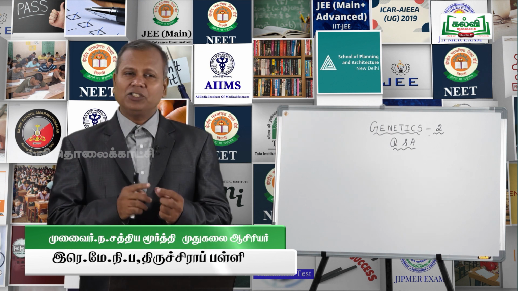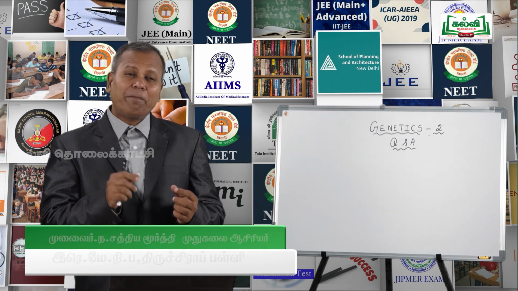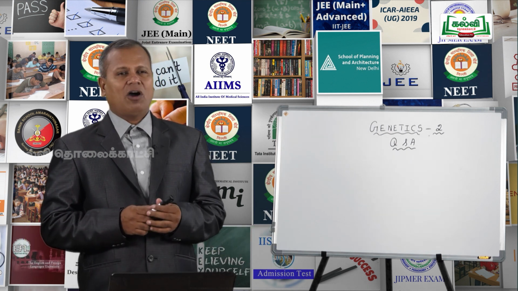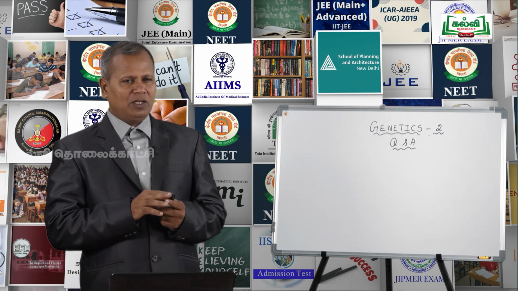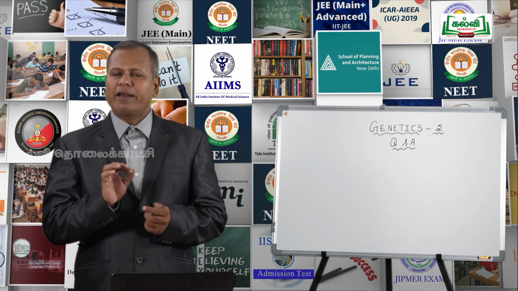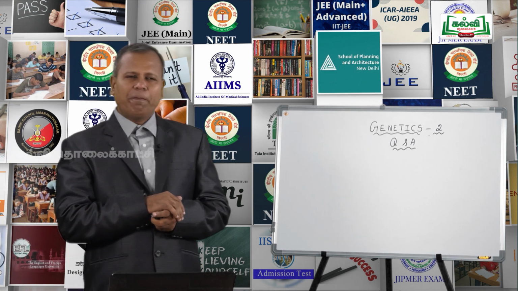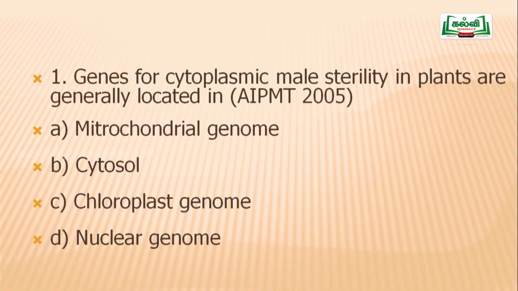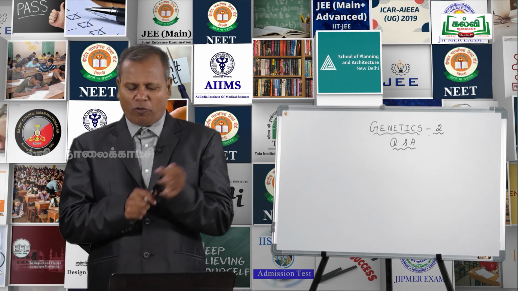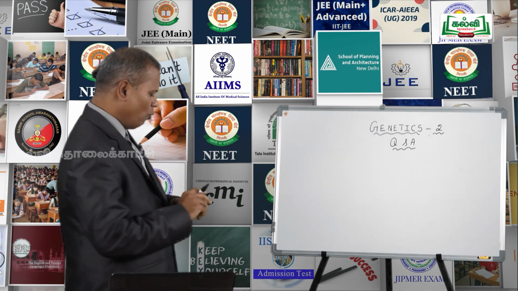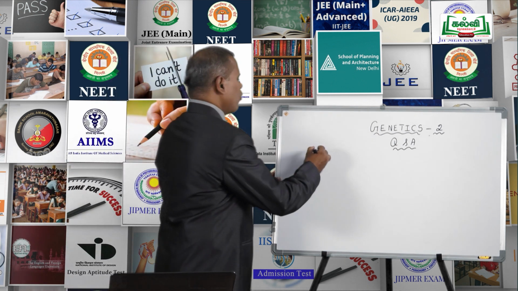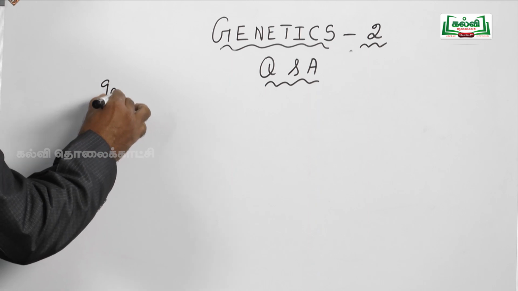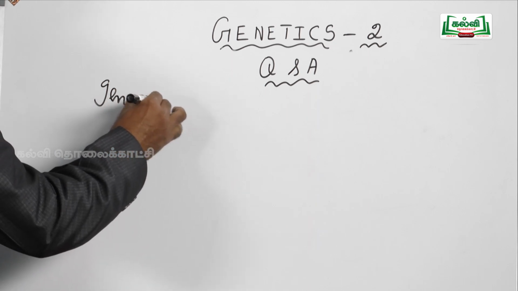So the question is, genes for cytoplasmic male sterility in plants are generally located in. Option A, mitochondrial genome. Option B, the cytosol. Option C, the chloroplast genome. Option D, the nuclear genome. Before going to the answer, you should know what is genome. I hope you have a clear idea regarding the genome.